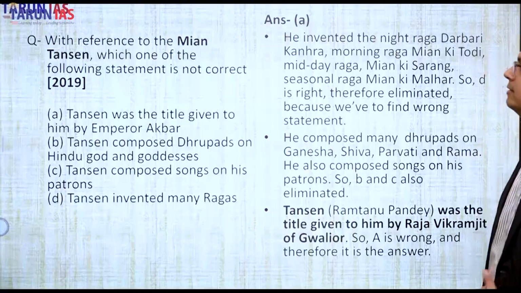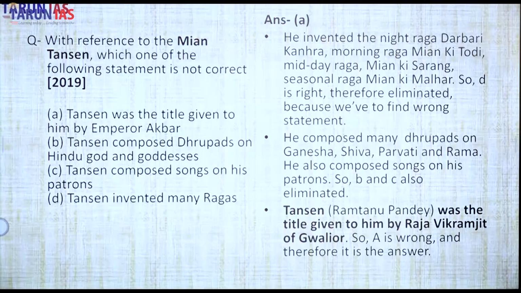Next question. Mian Tansen. With reference to Mian Tansen, which one of the following statements is incorrect? Very important to note: incorrect. Tansen was a title given to him by Akbar. Akbar had the Navratnas. Chandragupta Vikramaditya also had them in the Gupta period.